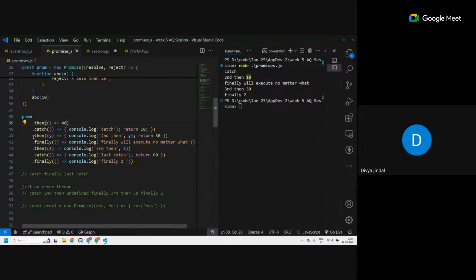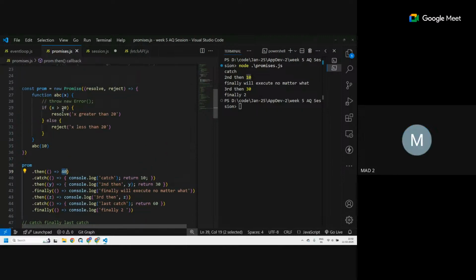I got it. If it has a variable in the bracket, a parameter, yes. And the other thing is, why is this throwing an error? Why is 40 not being executed? No, 39 is returning a 40, right?